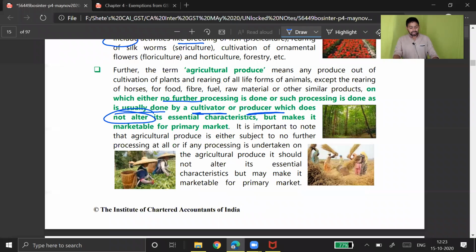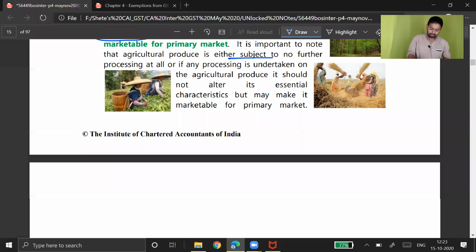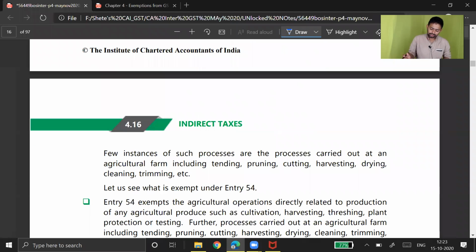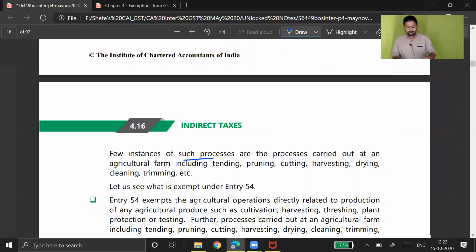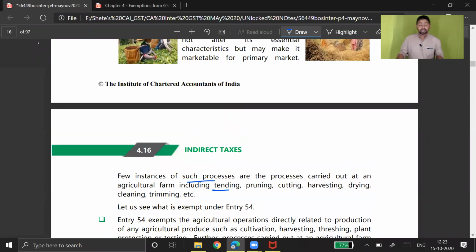It is important to note that agriculture produce is either subject to no further processing at all, or if any processing is undertaken on the agriculture produce, it should not alter its essential characteristic but make it more marketable for primary market. You can see some processes are getting carried out here in images. Few instances of such process are processes carried out at agriculture farm, including tending, pruning, cutting, harvesting, drying, cleaning, trimming, etc.